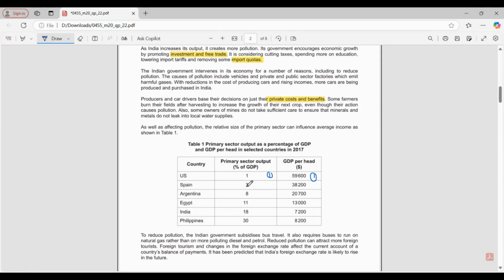The second is 3% of GDP, and the second GDP per head ranking is Spain. Third, Argentina, 8% of GDP, and they are the third GDP rank. So what we can see is that when the primary sector is increasing in proportion, the GDP per head keeps on decreasing.